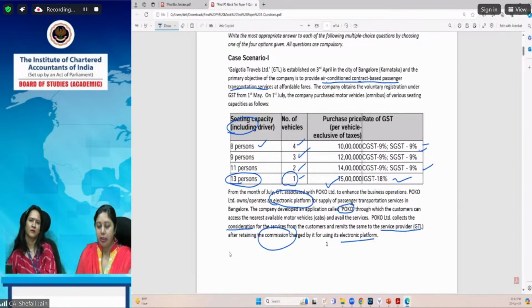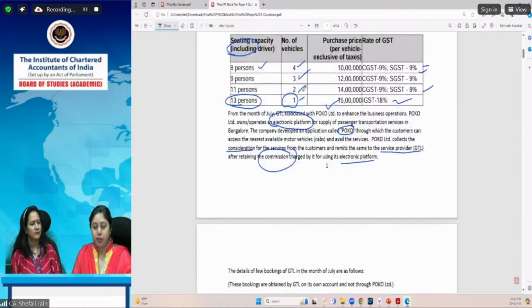Now, after reading this information which is given in this paragraph, it is very clear that yes, POCO Limited is an e-commerce operator. And therefore, section 9(5) can be involved in this. That is also a possibility. TCS provisions can also be attracted. So these provisions should be there in your mind when you read this information, that yes, there could be an application of these provisions.